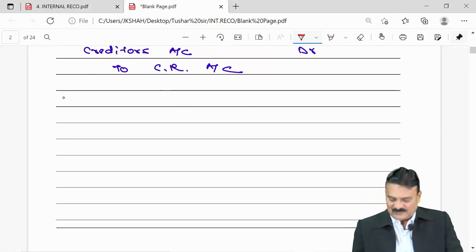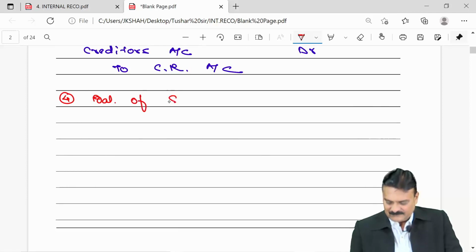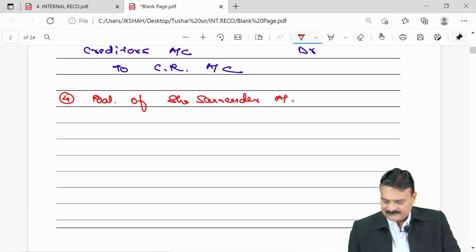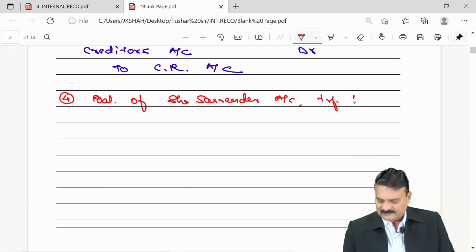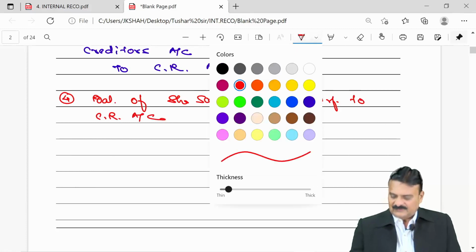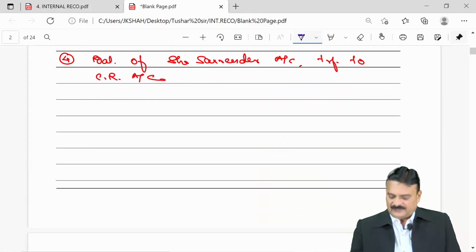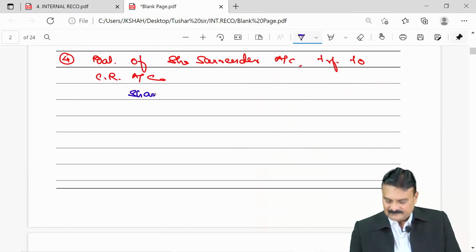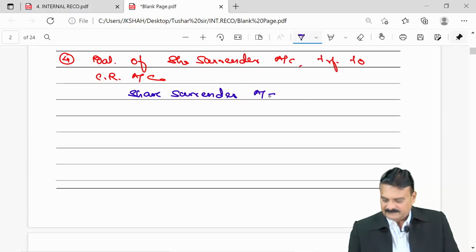So step number 4 will be: balance of share surrender account will be transferred to capital reduction account. Entry: share surrender account debit, to capital reduction account.